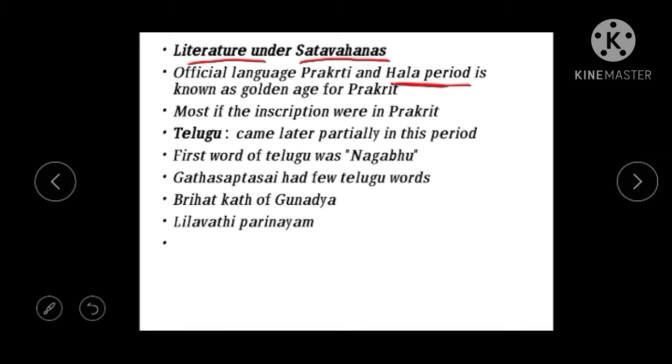As we know, Hala has written the work Gada Saptasati, and his period is known as a golden age for Prakrit. Most of the inscriptions written by the Shatavahanas were made up of Prakrit.